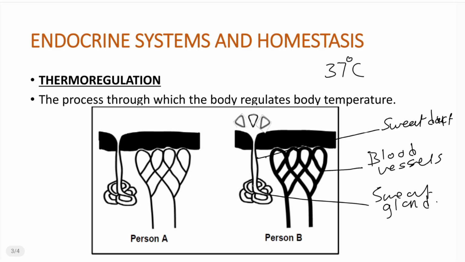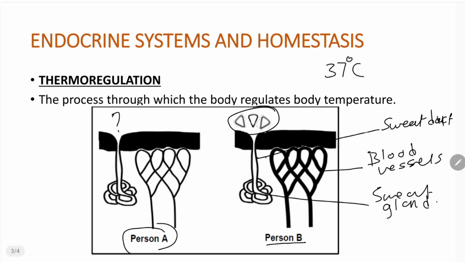But when we talk about exocrine glands, their secretions are carried by means of ducts, not in the blood. So hence we have a sweat duct here. So this further makes the point that the sweat gland is an exocrine gland, right? Now, if we look at the sweat gland in person B, it has produced sweat. But when we look at person A here, there is no sweat.